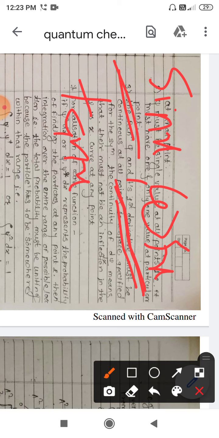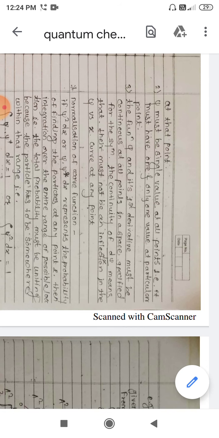Then you can say that tan x is not an acceptable function, because at 90 degrees tan x reaches the infinity value, and hence it is not an acceptable wave function. So in the exam you will be asked whether the given functions are finite or not finite, or whether the given functions are acceptable or not, and you should be able to tell.